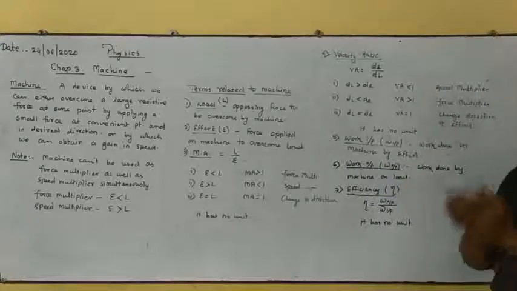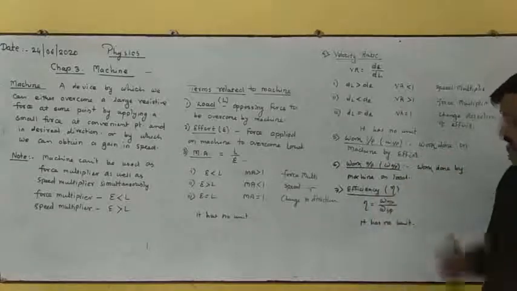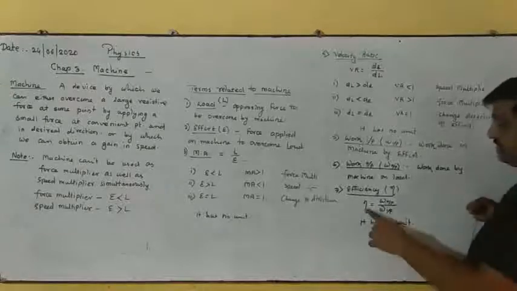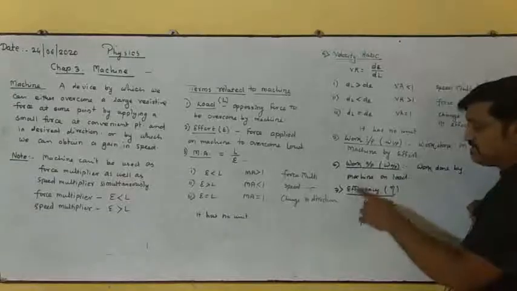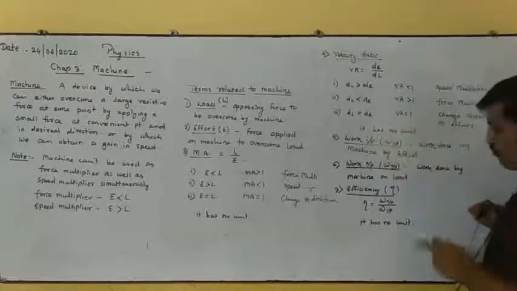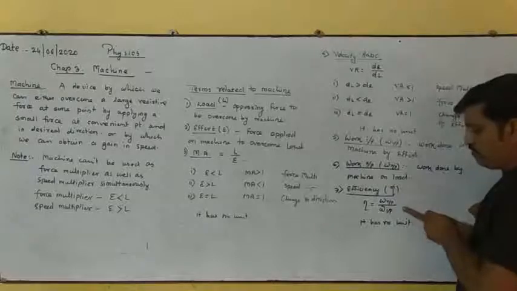And the last concept, which is an important one, is efficiency, which is denoted by eta. Now this efficiency is a ratio of work output to work input, right?